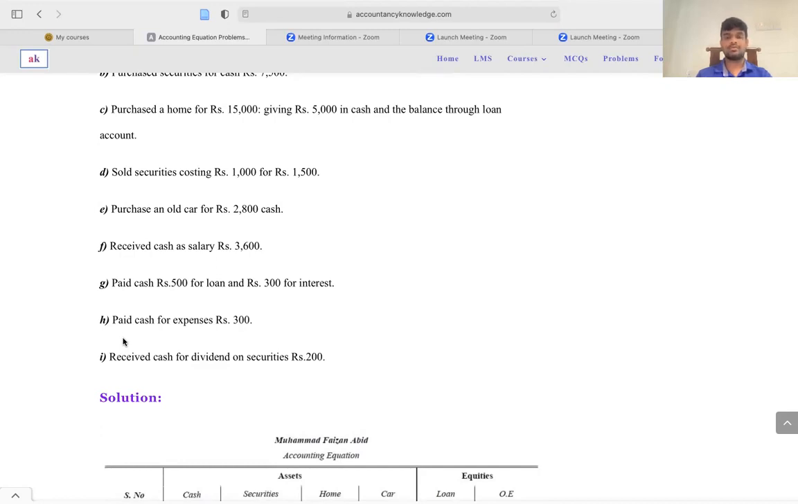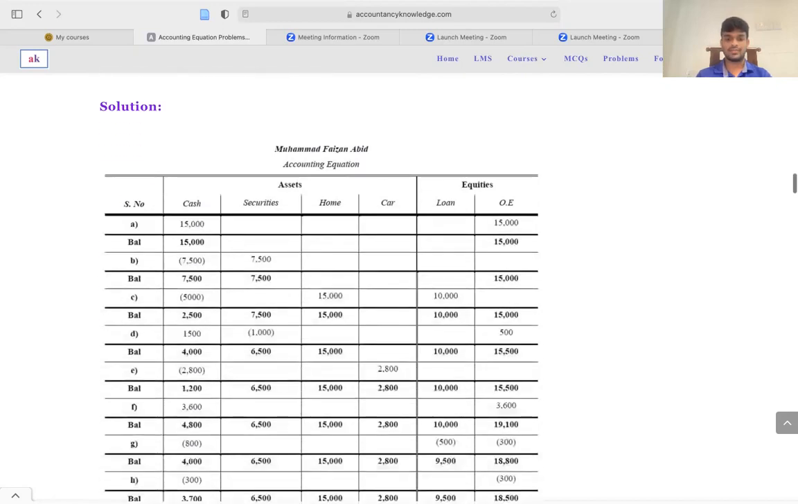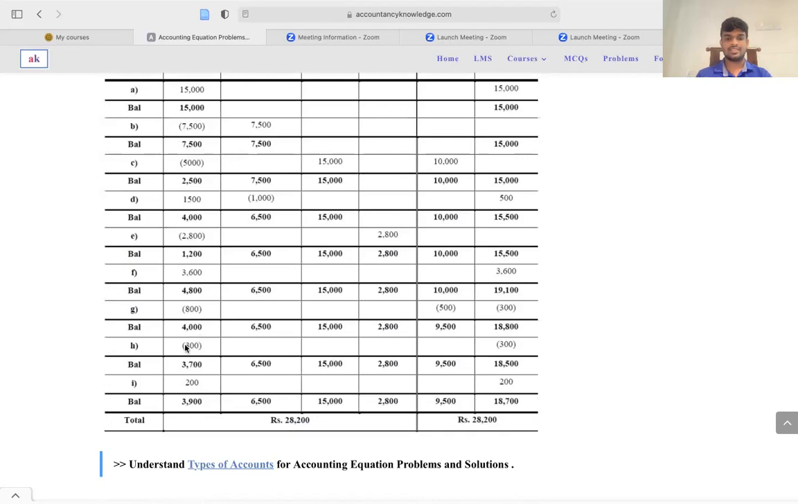So that means your cash balance needs to be reduced by 300 and, because it is affected by the expenses, your owner's equity is reduced by 300. Your cash balance needs to be reduced by 300 while your owner's equity needs to be reduced by 300.